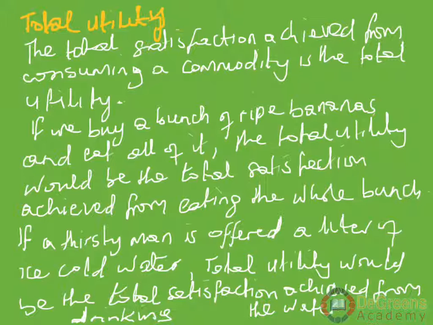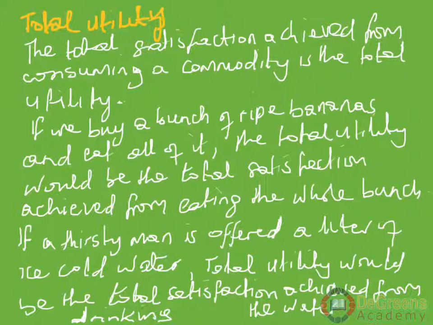An example is a bunch of bananas. Take for example that you can consume one big bunch of bananas alone. Each banana that you eat and enjoy contributes towards total utility. That means that at the end, the total utility is the satisfaction you got from all the bananas that you ate. So I hope you've understood that.